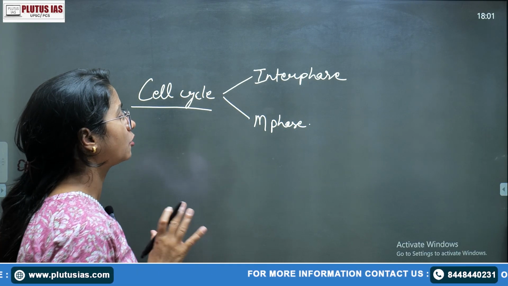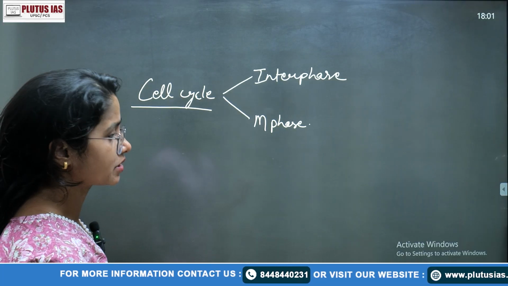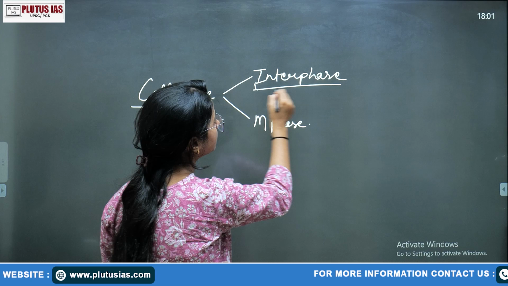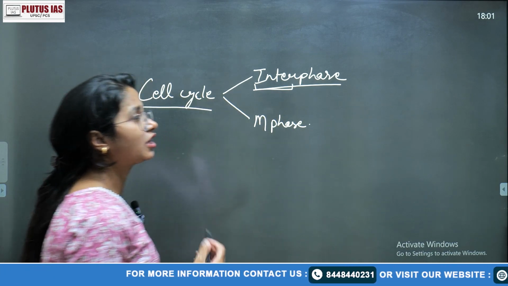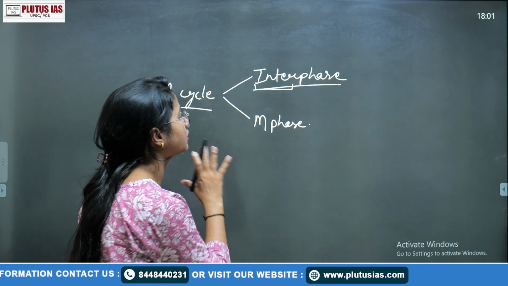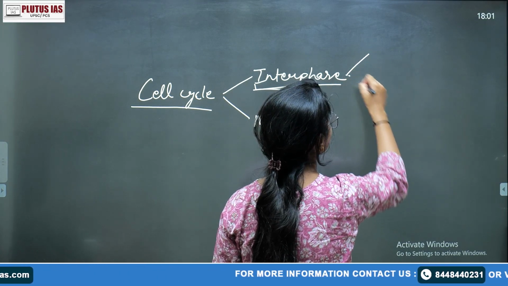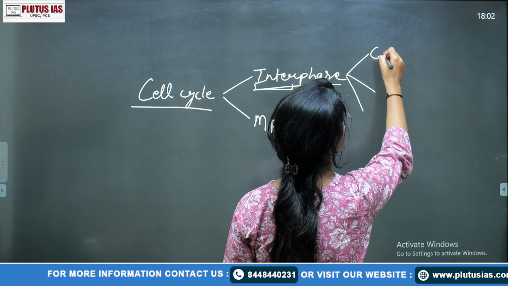Don't worry, everything will be related in a very sequential and easy manner. In interphase, inter means in between two, right? Of course we can define the cell division like that, but first we need to understand what cell division is. And this interphase is further divided into three stages.